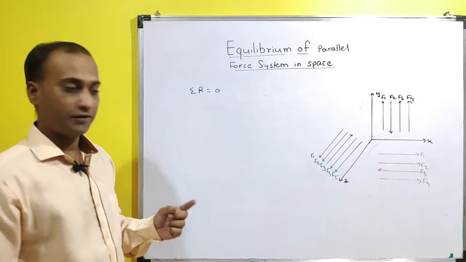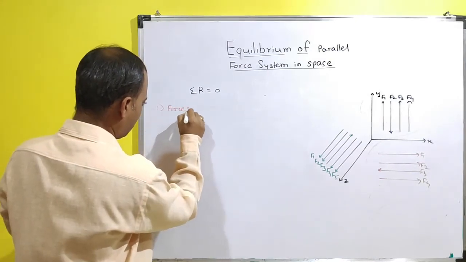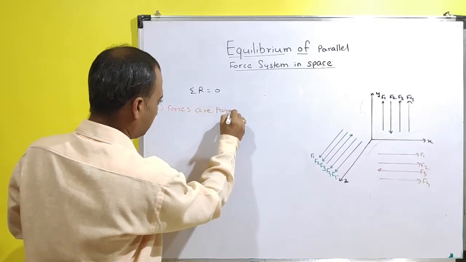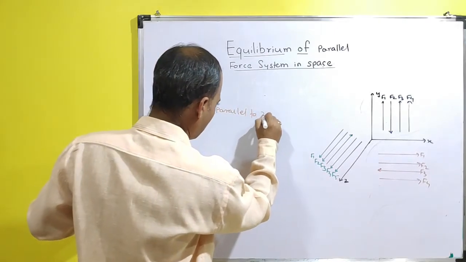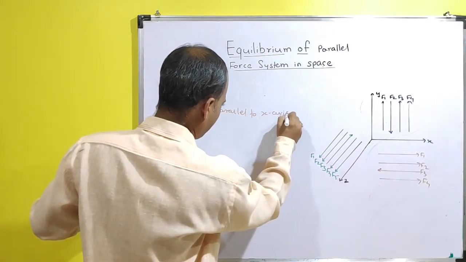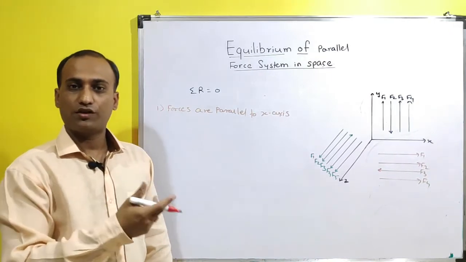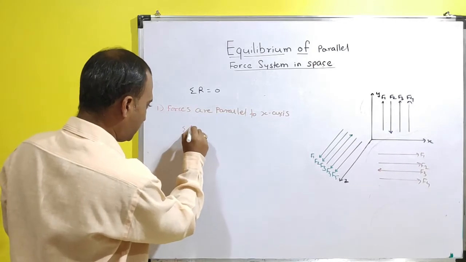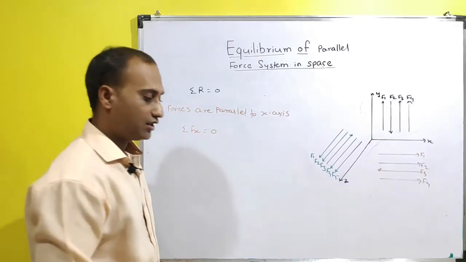So now consider the first case where the forces are parallel to x-axis. Then what will be the conditions of equilibrium? Because the force is not in any other direction, and hence we can say summation of fx is equal to 0.